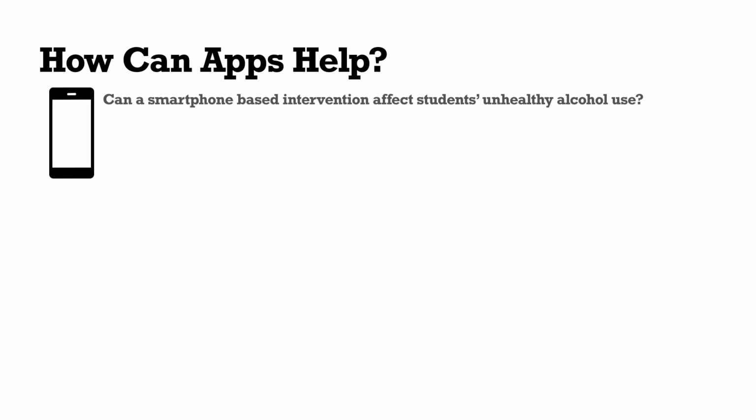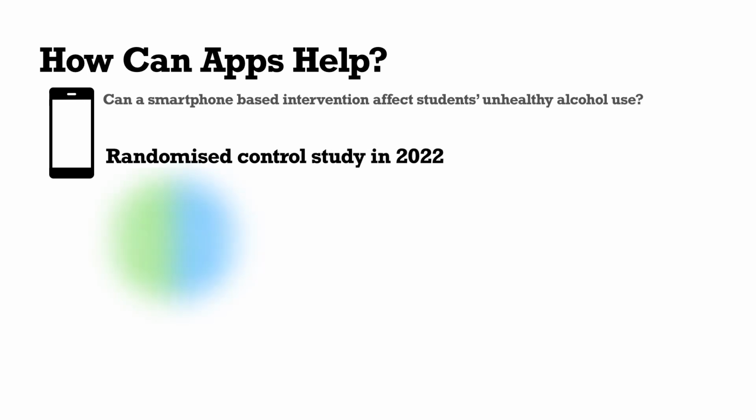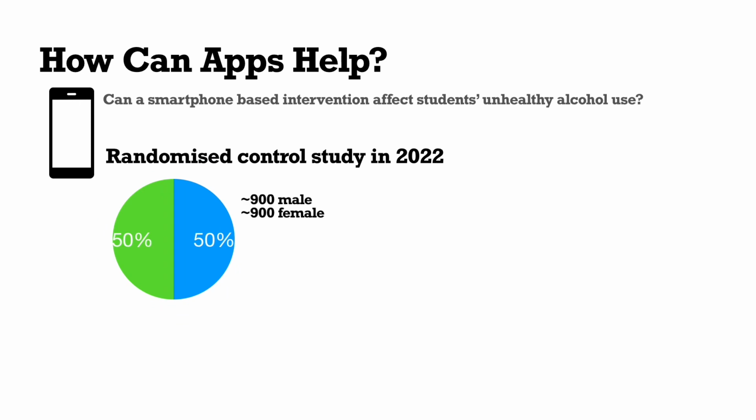So there's a study that we're going to talk about now in a minute, and it was a randomized control study in 2021-2022. This study took about 2,000 students, so an equal amount, 900 male, 900 female, and the average age was about 22 and a half. Half of them had the smartphone-based intervention, and half of them did not. They were the control group. So that's what we're talking about here.